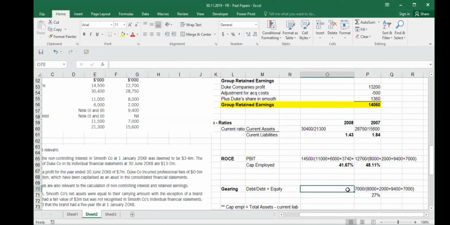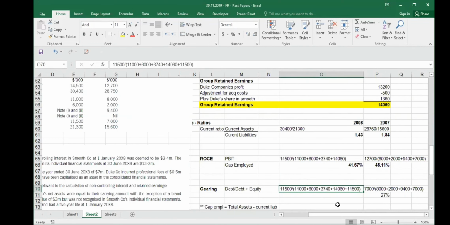Here it will be 11,500, my debt, divided by my equity, which is the same numbers I put above: 11 million plus 6 million share premium, plus my NCI 3,740, plus group retained earnings 1,460, plus my long-term debt of 11,500. So I put the same numbers here, and it has gone here. These are taking a lot of space, but you can just manage to see it. Please do not be scared. In some cases, there is an alternative calculation of this also.